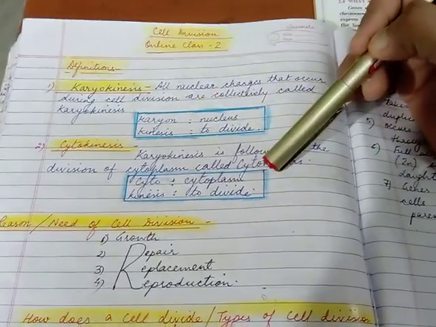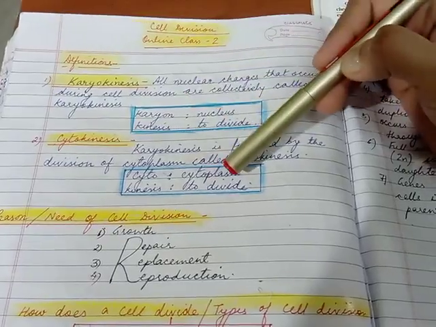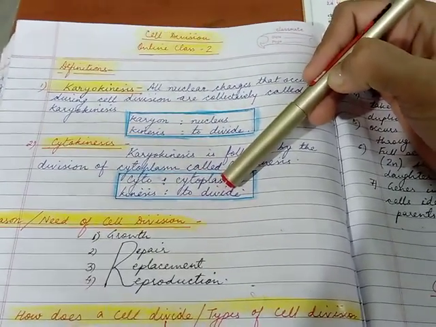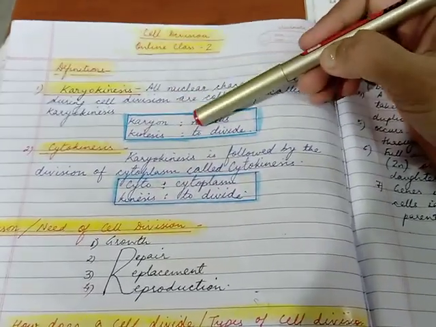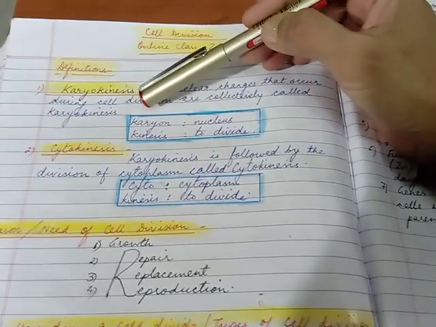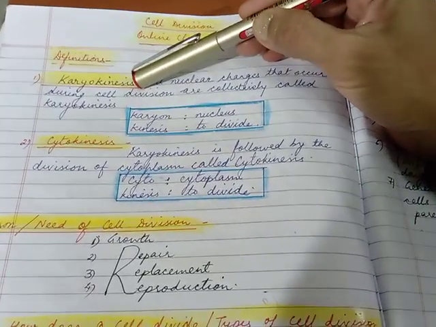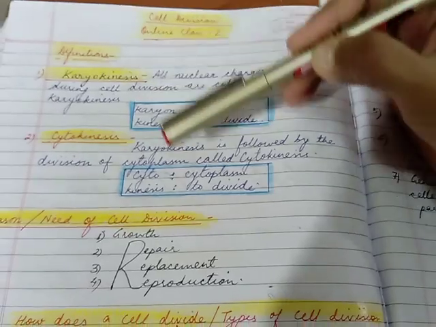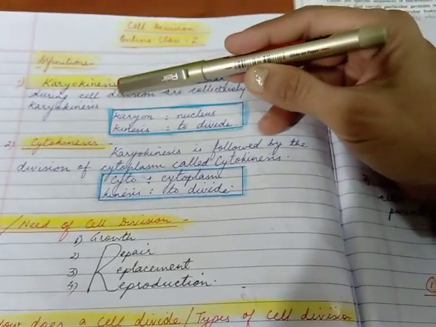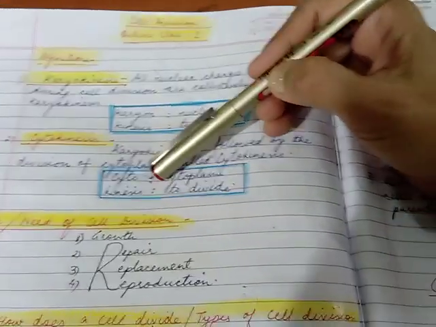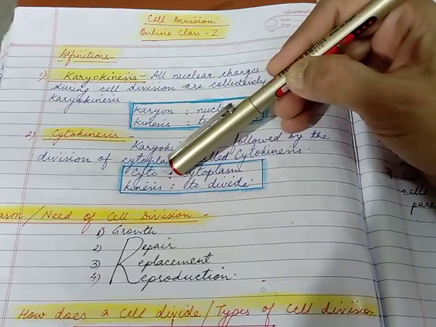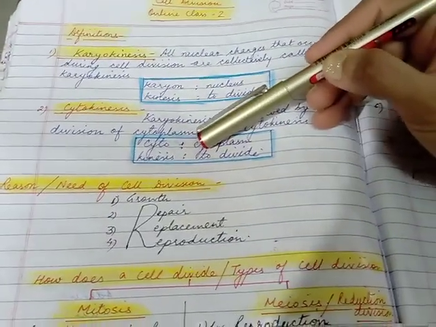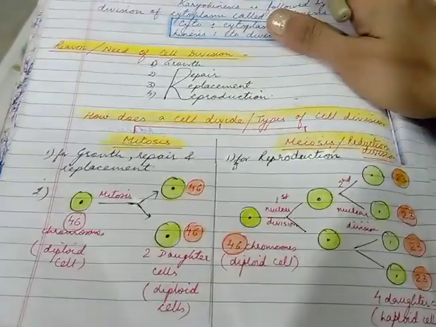So what do you think goes first, karyokinesis or cytokinesis? Yes, you have maybe guessed right. The nucleus divides first, that is karyokinesis always is the first step, followed by the cytokinesis, that is the secondary step.